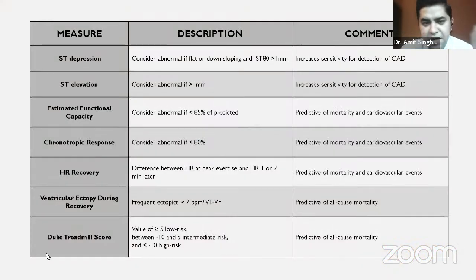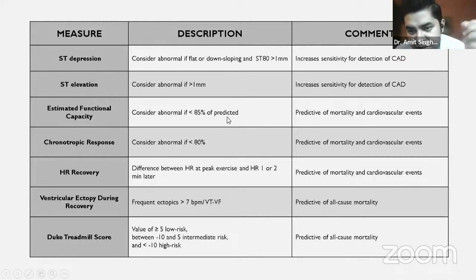I'll just summarize the entire thing. The first thing we look for is obviously the ECG changes like the ST segment. If there is an ST depression of more than 1 mm and it is flat or downsloping, obviously you have to suspect coronary artery disease. If there is ST elevation of more than 1 mm in any leads, again, it is sensitive for coronary artery disease. Other non-ECG variables are like the symptoms and functional capacity.